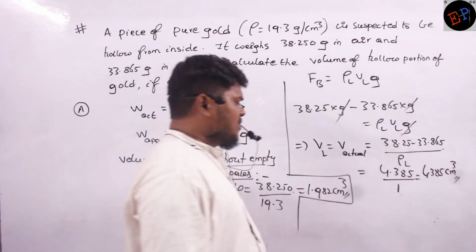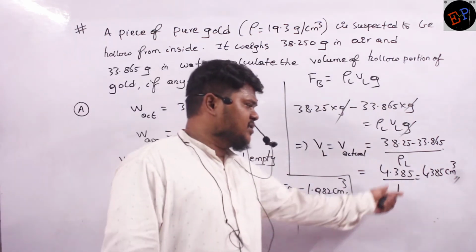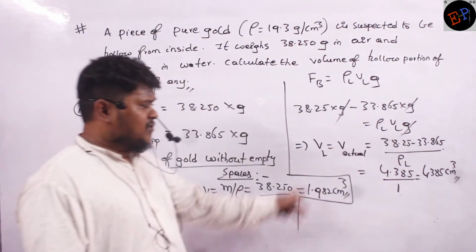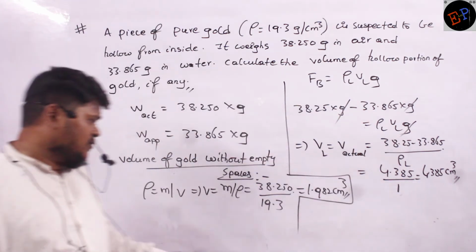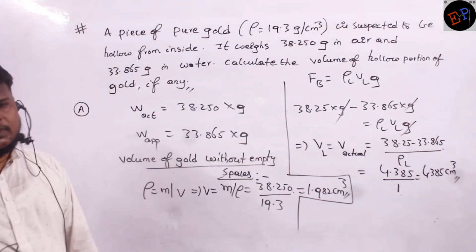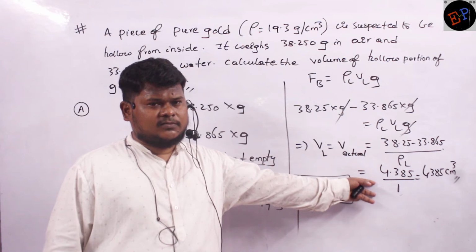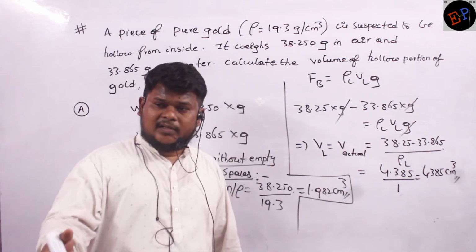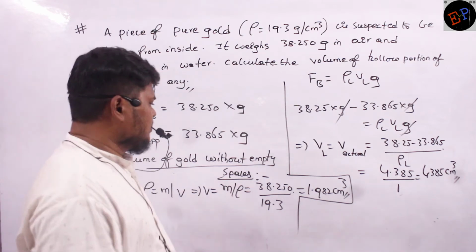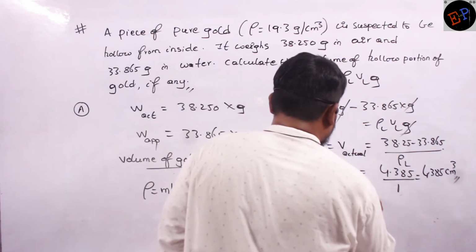What is this 4.385 centimeter cube? This is the actual volume of gold ornament. But for the same mass, what should be the volume if there are no empty spaces? 1.982. But actual volume is much greater, no? It means in this ornament, definitely empty spaces are present. That is the meaning of it. Clear, no? So how can I calculate the volume of empty spaces?